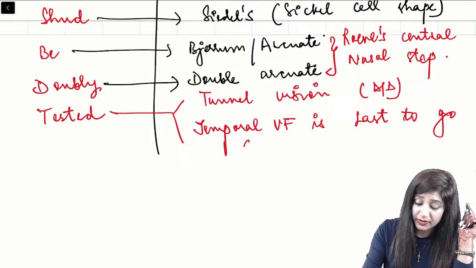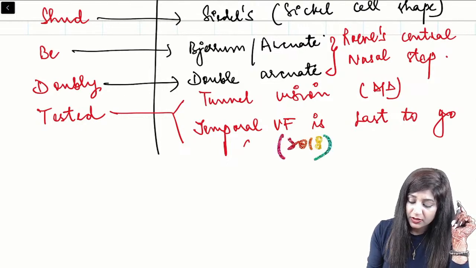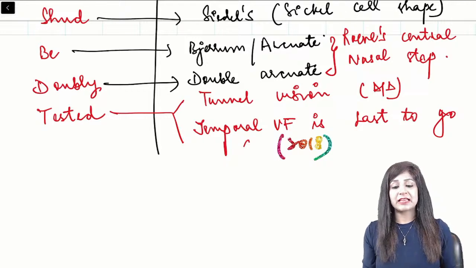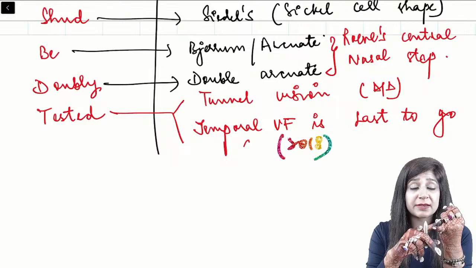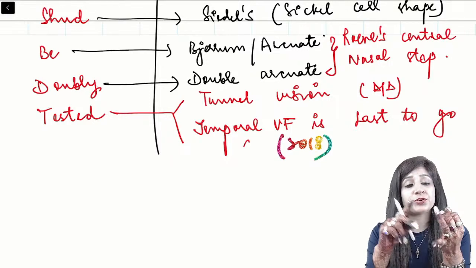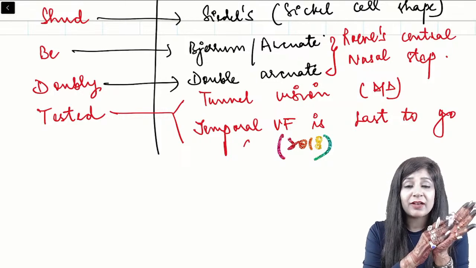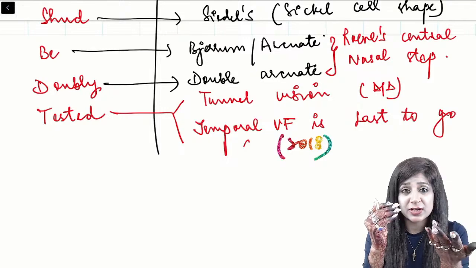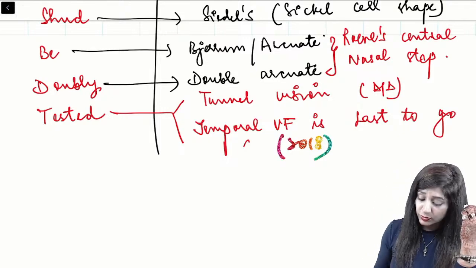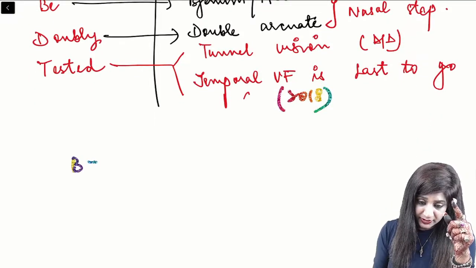This is also a direct PYQ of 2018. So there are so many questions that can be solved from here. You can see Roenne's central nasal step is also a PYQ. Temporal field is last to go. Which one is first to go? Then we have Jerem's area. We have the earliest visual field defect. Then we have the sickle cell shaped defect and the whole order also. And you should also know the Jerem's area.